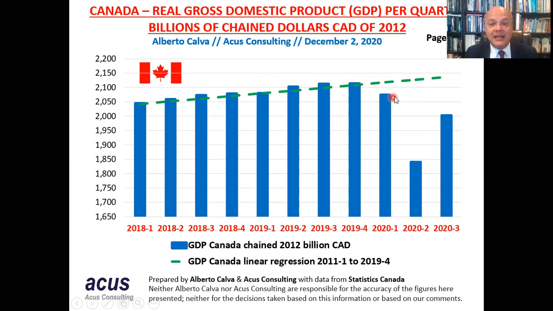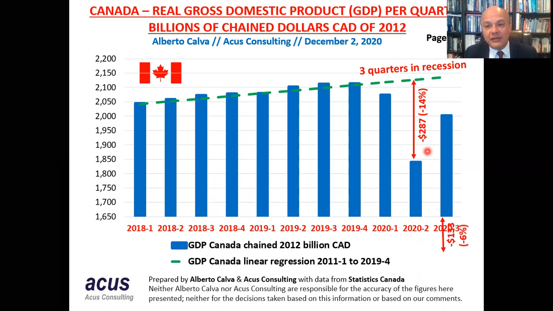And we can see here clearly that already in the first quarter of 2020, we were below the green line. We were not doing as well. Not much, but we're not doing as well. But then what happened in the second quarter? In the second quarter, there's a larger distance from the green line. After 3 quarters, in this second quarter of recession, we can see we are $287 billion below the green line, which is 14% below the GDP we should be having in dollar amount.